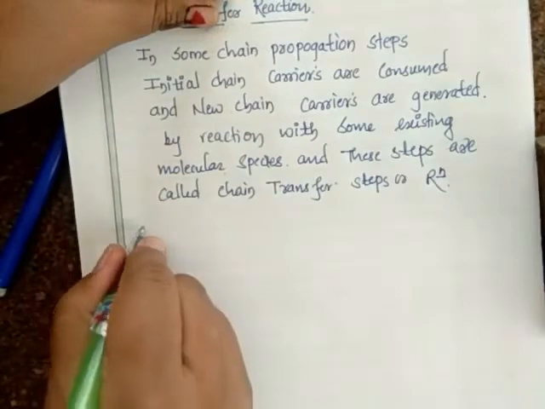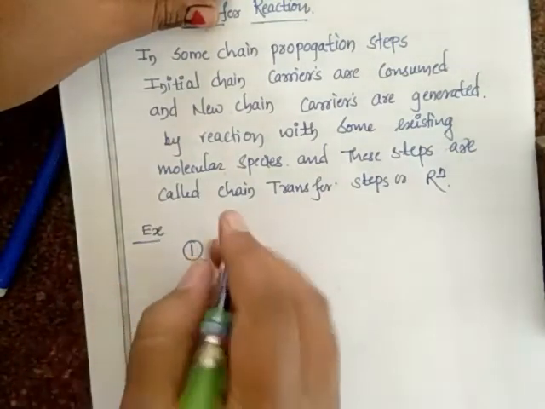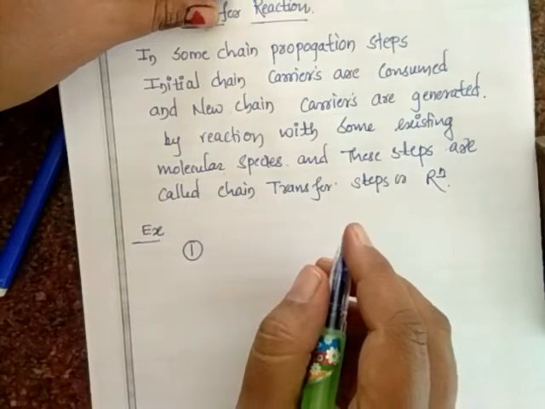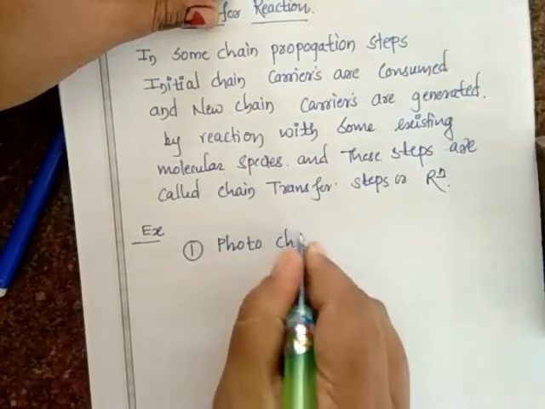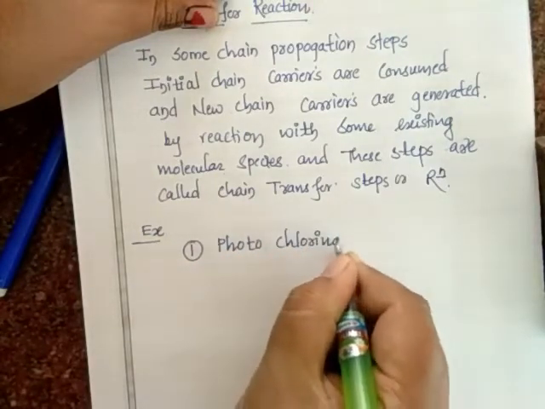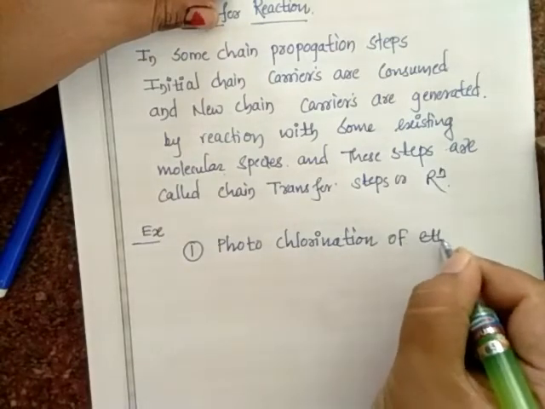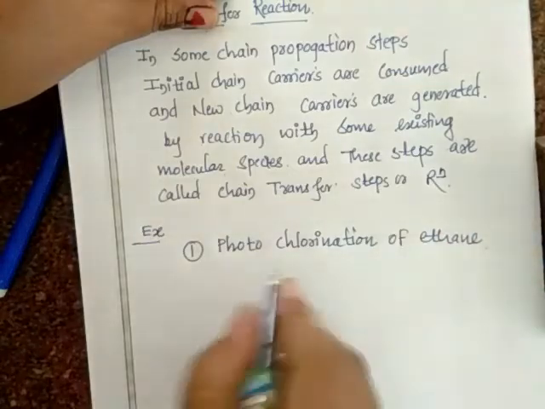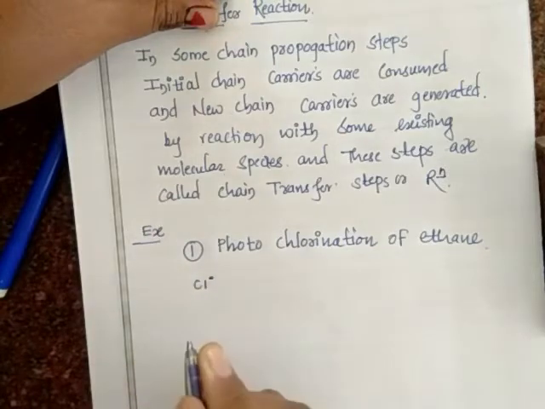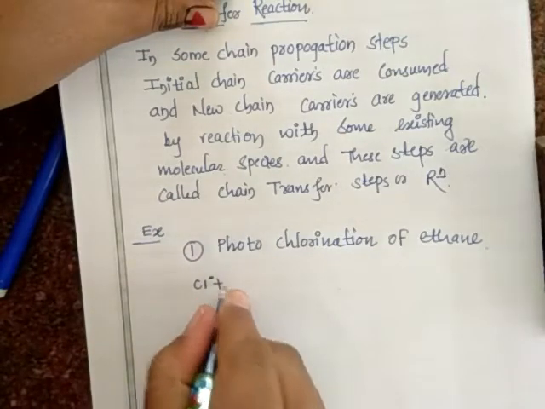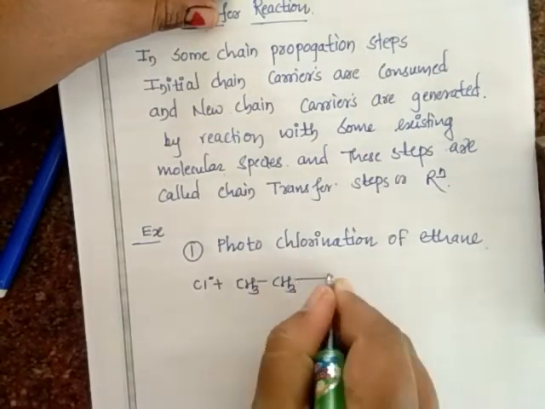First, the photochlorination of ethane. Here we have a Cl radical plus the ethane molecule, CH3-CH3.